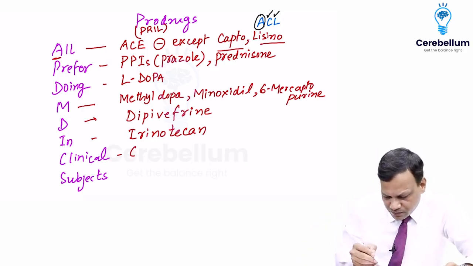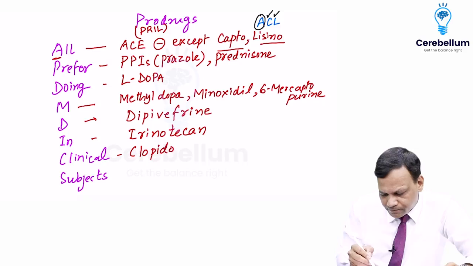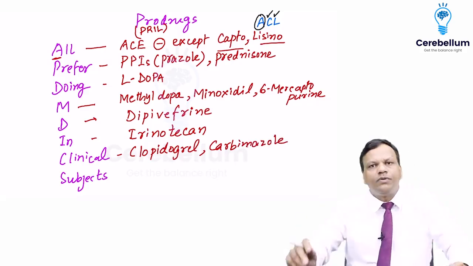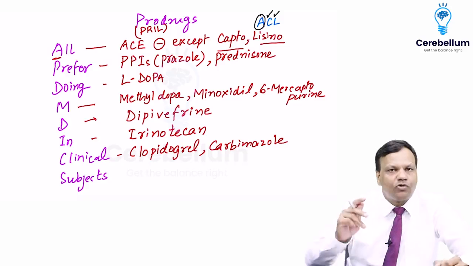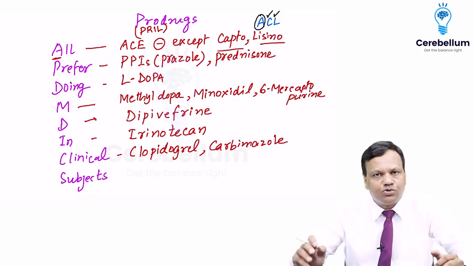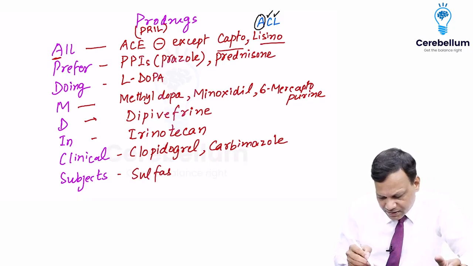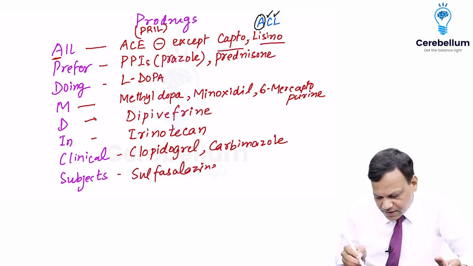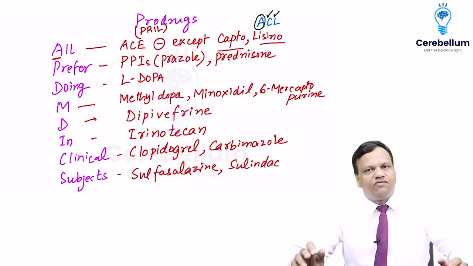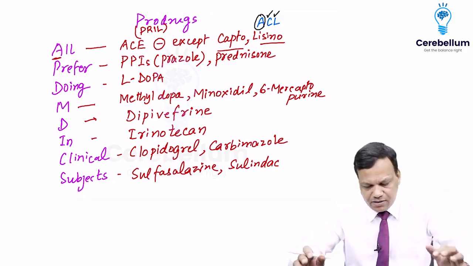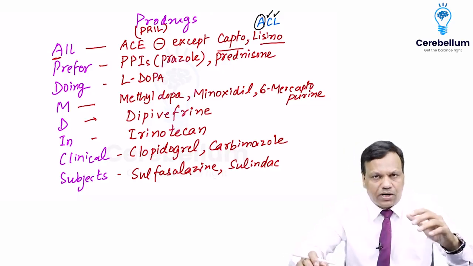C for clopidogrel and carbimazole. Clopidogrel is antiplatelet. Carbimazole is used in hyperthyroidism. And S means sulfasalazine. And one more drug here is sulindac. Sulfasalazine is used in ulcerative colitis and sulindac is an NSAID. So these are the important prodrugs.